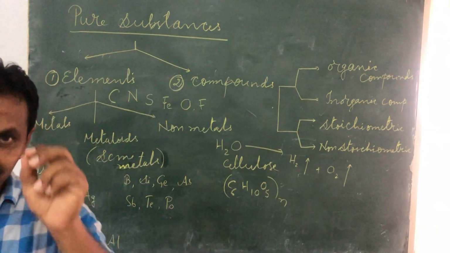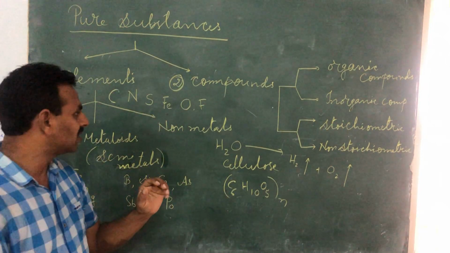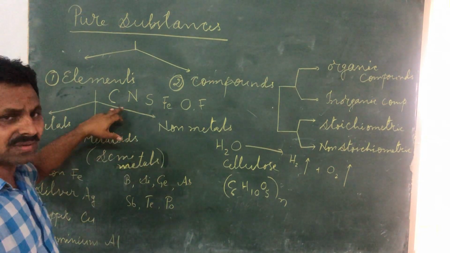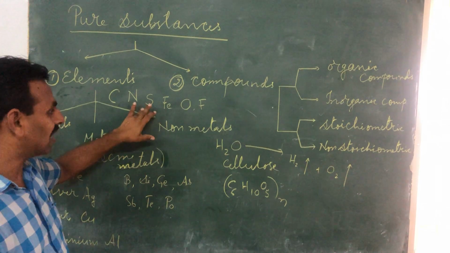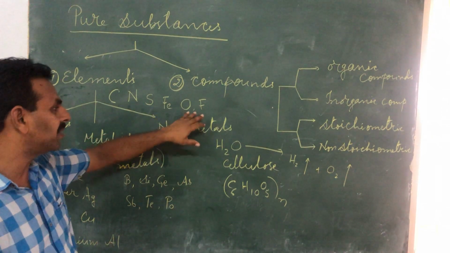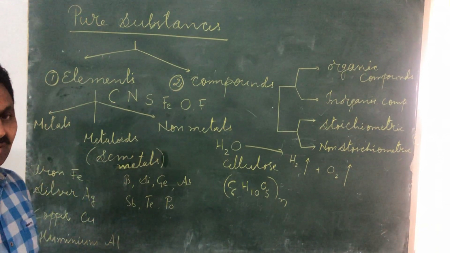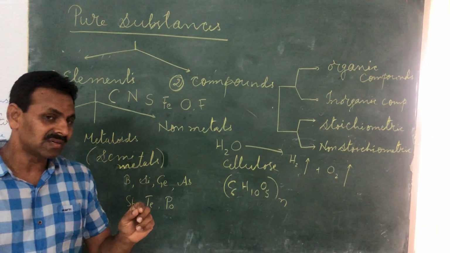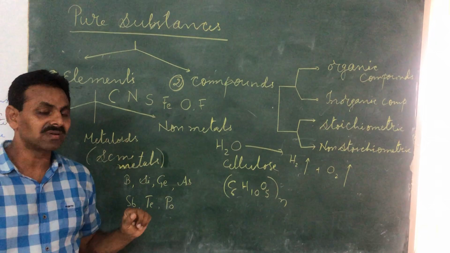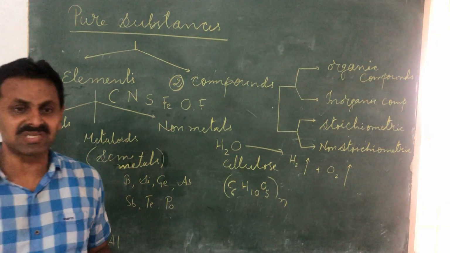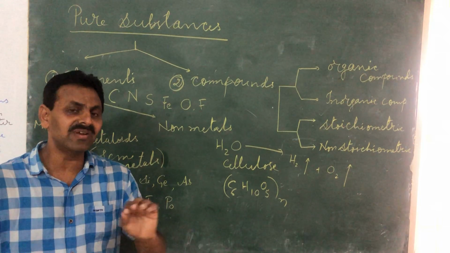So pure element hydrogen, pure oxygen, pure carbon, pure nitrogen, pure sulfur, pure iron, which cannot be further broken down. So the concept of element, concept of compound, or the ABCDs of chemistry, you need to understand very, very clearly.